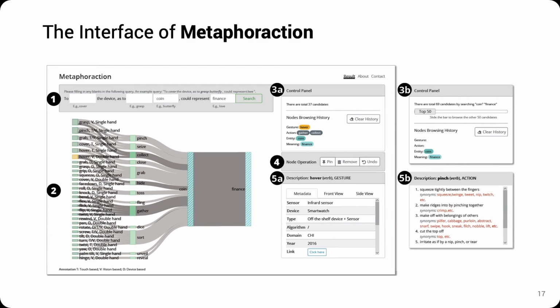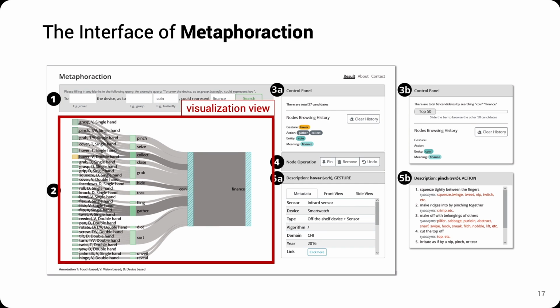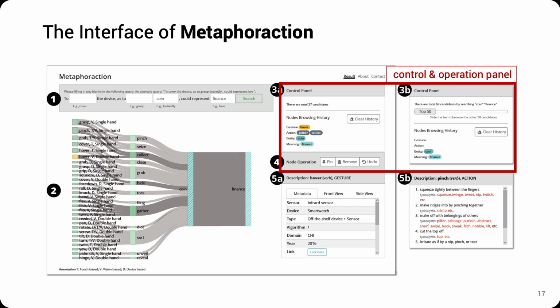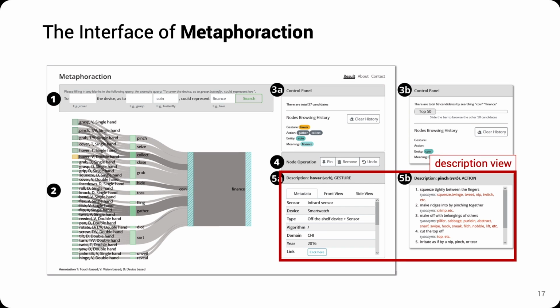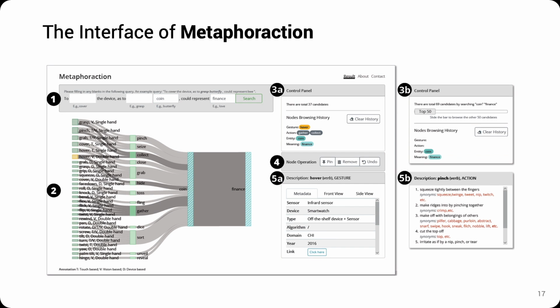For now, we have obtained all the information that we need to build our prototype, Metaphoraction. With all the data collected from previous studies, we implemented a web application for further evaluation. The interface of Metaphoraction includes a search box, a SIGCHI diagram to present the possible design idea candidates, a control panel and node operation panel to adjust the diagram, and a description view to obtain all the detailed meta information of a particular node in the SIGCHI diagram.